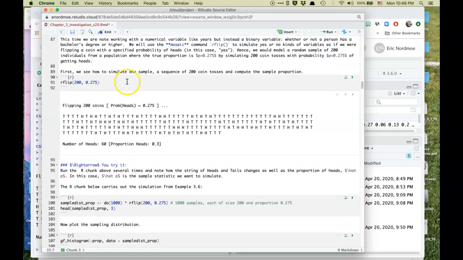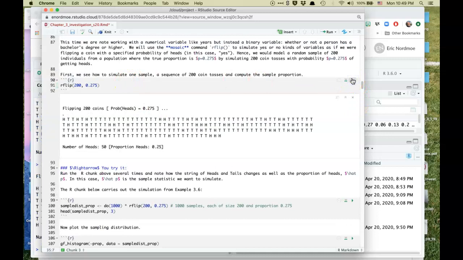Well, there was once. I can run it again, see what changes here. Okay, you can see the number of heads changes a little, proportion changes. You see we're actually getting the string of results that actually occurred. Okay, so it's quite visual.